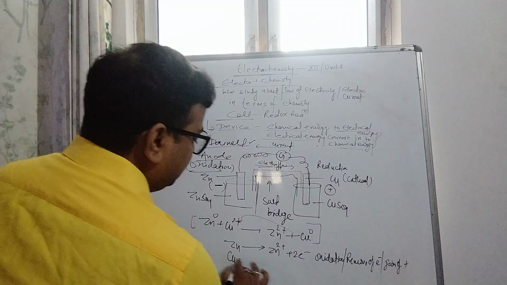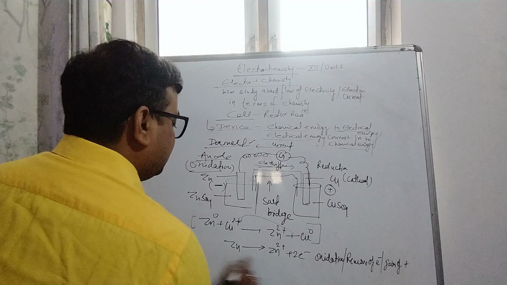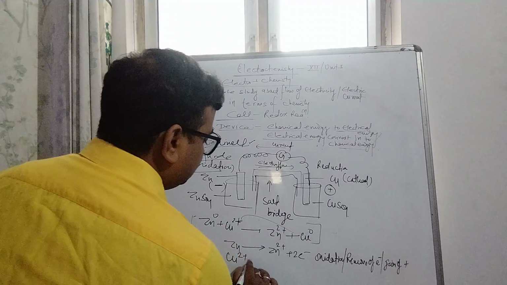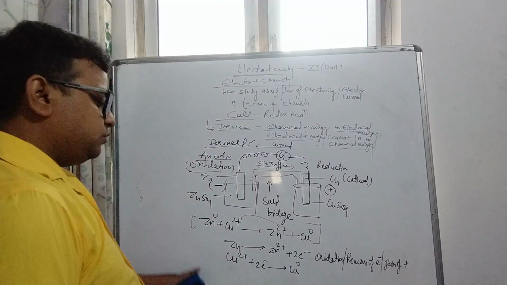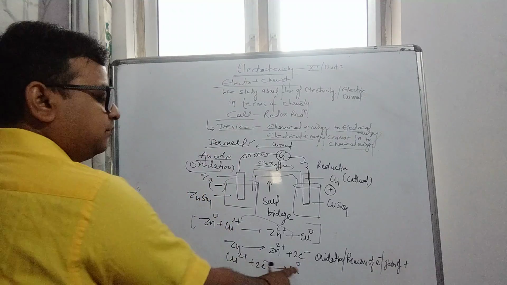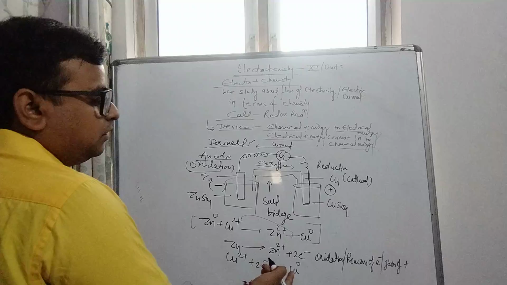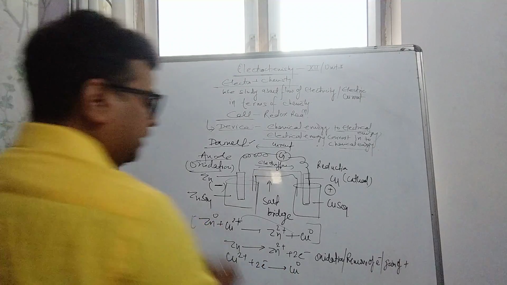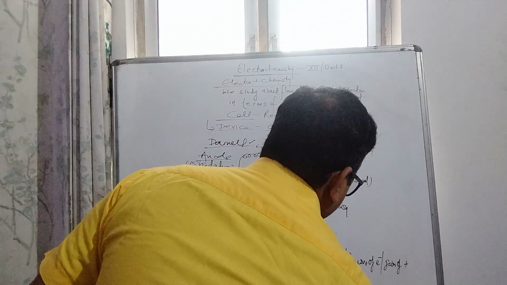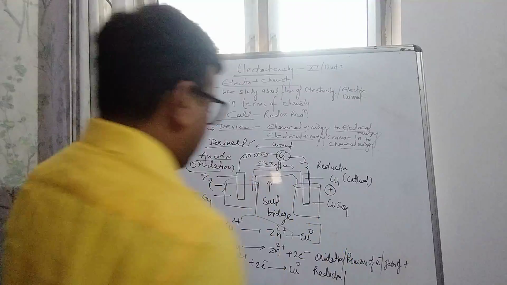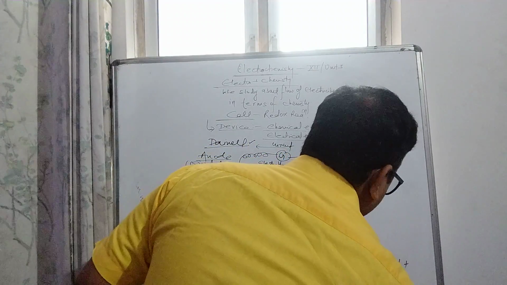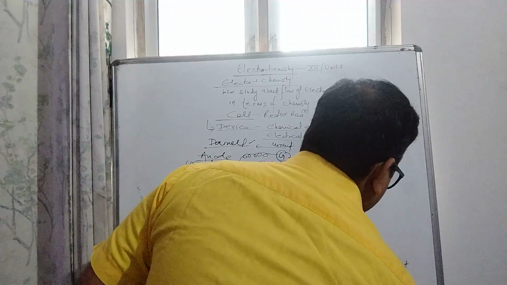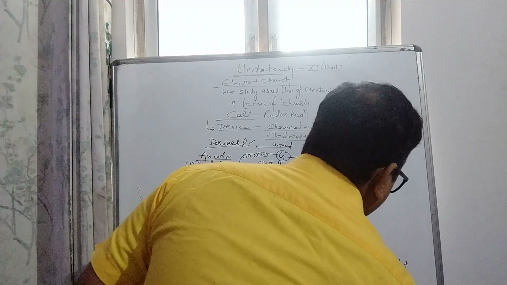And Cu2+ gains 2 electrons and is converted to Cu0, positive charge converted to 0. That is reduction: gain of electrons and gain of negative charge.